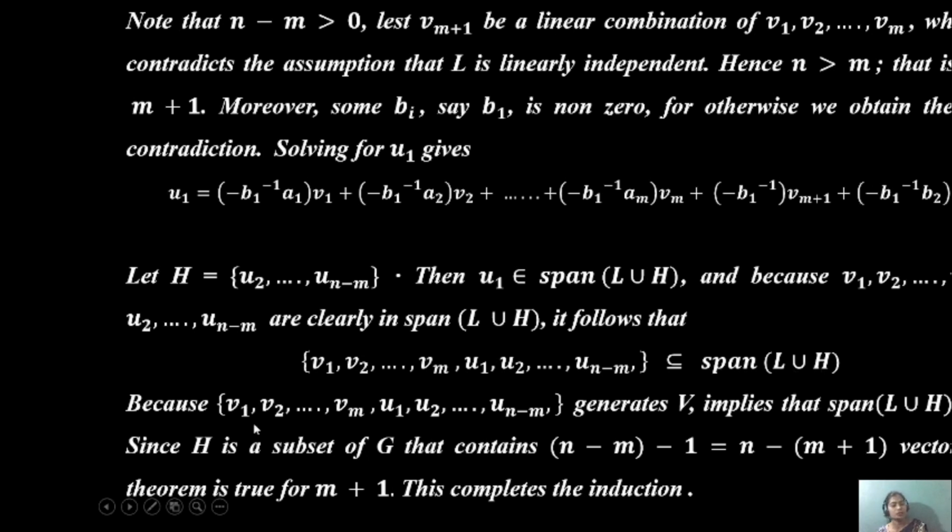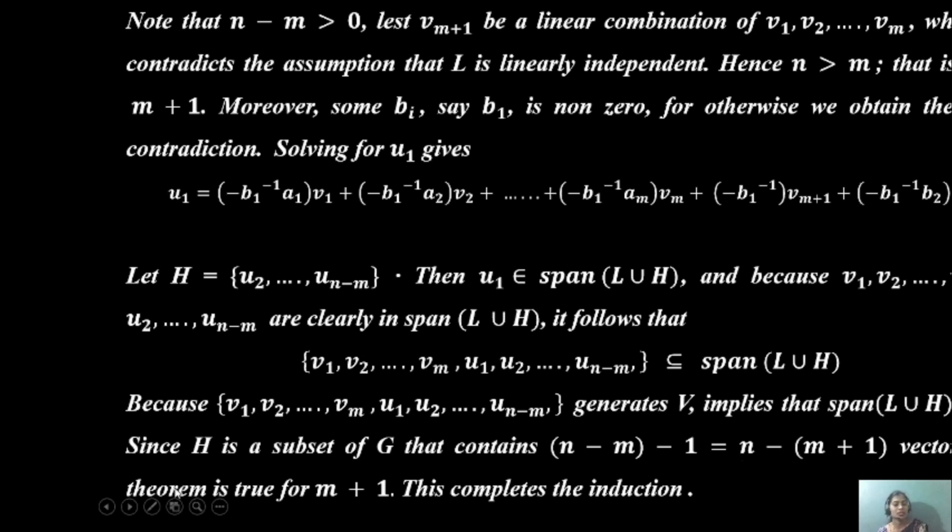Because v1 to vm, u1 to u(n−m) generate the vector space, this implies that span of L union H equals V, which we will be considering. Hence, by the induction hypothesis, the set will be generated by m. Hence, since H is a subset of G that contains n−m−1 vectors, equals n−m+1 vectors will be considered.